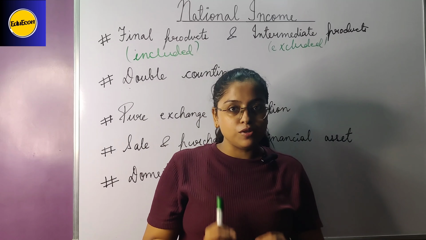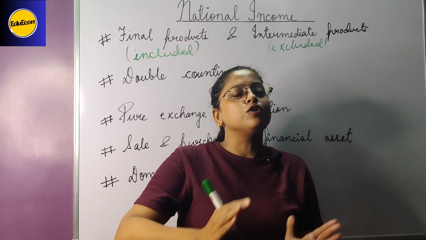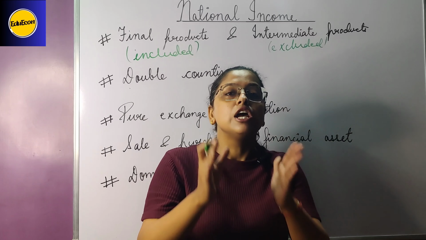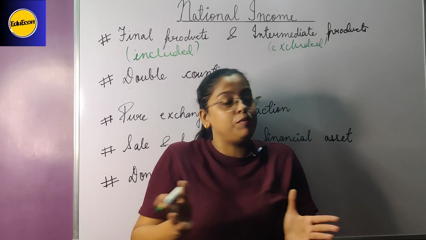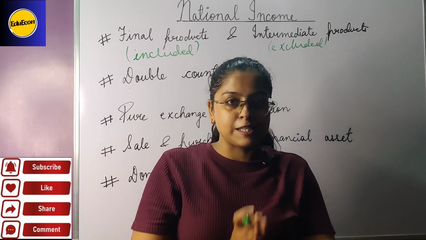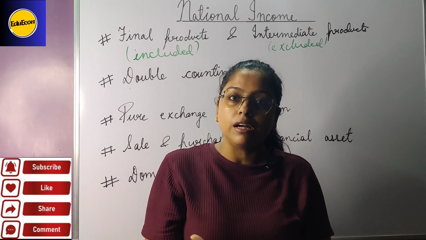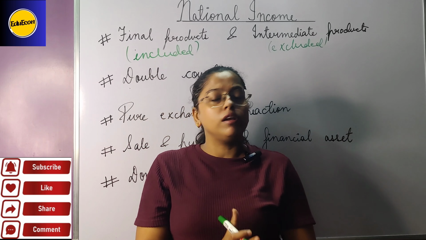So what I am trying to say is the final output, the final goods and services, the income generated from the final goods and services will be added in the domestic income or maybe domestic product. It will be added. So this is what I wanted to explain you all. Next class, I will be explaining the circular flow of income, the 2-sector model, 3-sector model, 4-sector model.